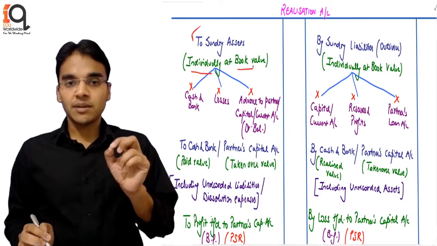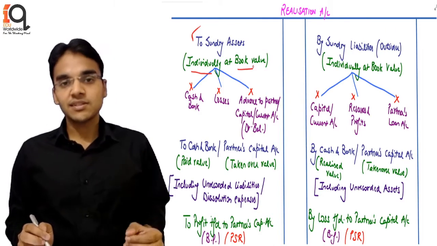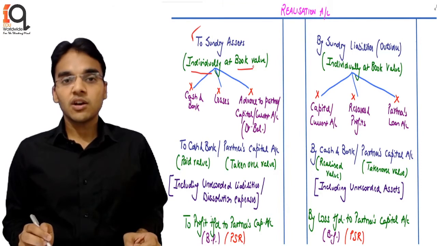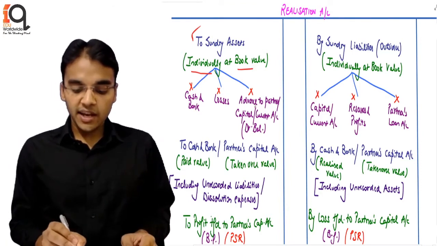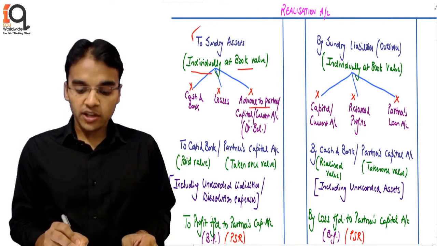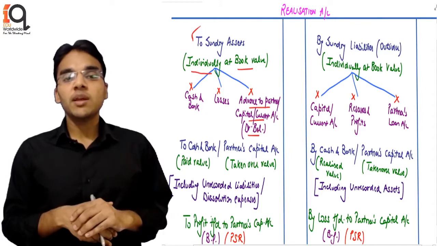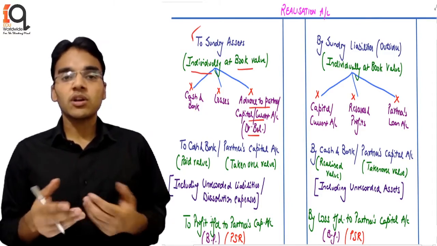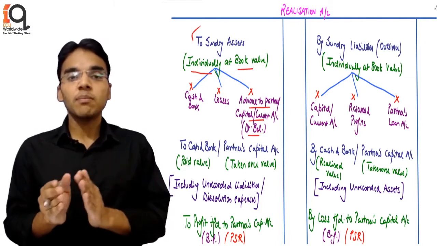One is your cash and bank balance, because that is the available balance, that is not realized as such. The losses which are appearing on the asset side, P&L debit balance, or any advance to a partner being shown, or capital or current account debit balance, because these are to be shown in the partner's capital account or current account only, which we will be settling later on after the completion of the realization account.